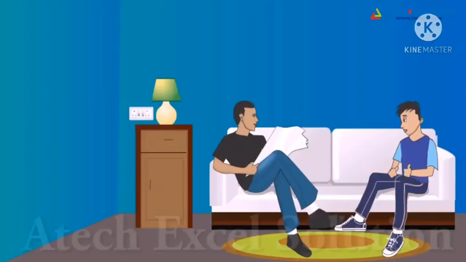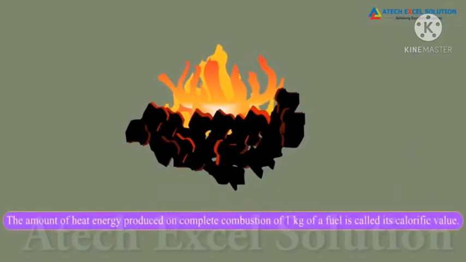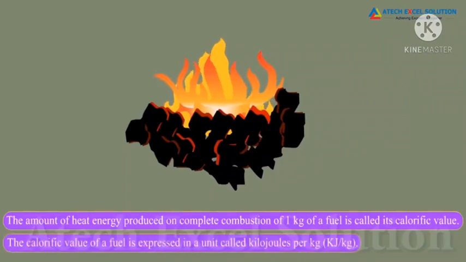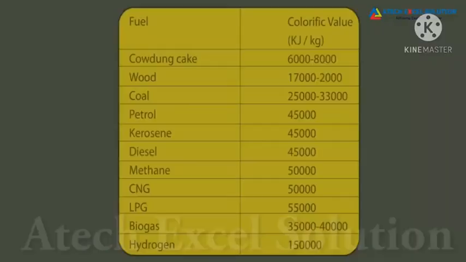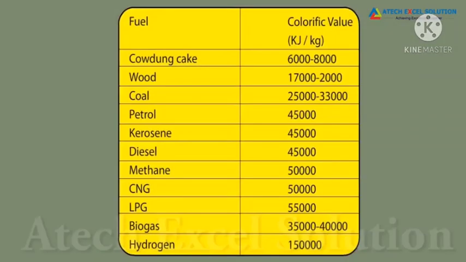Do all the fuels produce the same amount of heat? No, Anmay. Different fuels produce different amounts of heat. The amount of heat energy produced on complete combustion of 1 kilogram of a fuel is called its calorific value. The calorific value of a fuel is expressed in a unit called kilojoules per kilogram. 1 kilogram of LPG generates more heat than 1 kilogram of coal. Hence, the calorific value of LPG is more than that of coal. You can see the calorific values of different fuels.